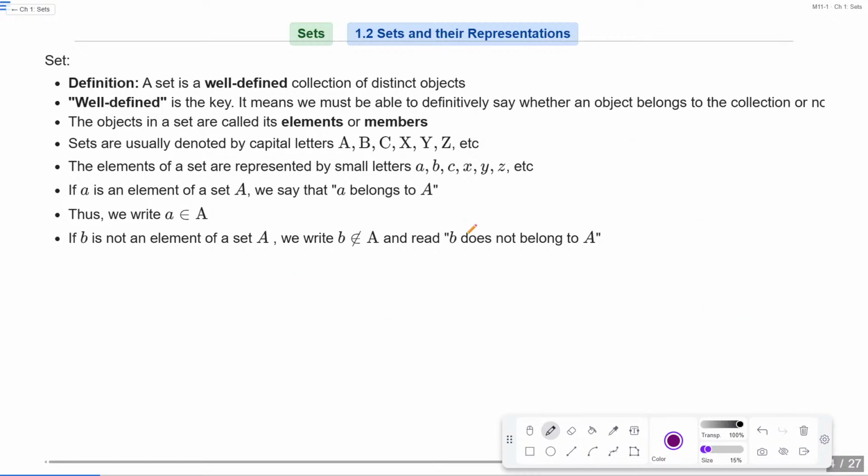Now let's move to some signs. Whenever you see this sign, in general we say ulta E, inverted E sign. Okay, so this sign stands for "belongs to".